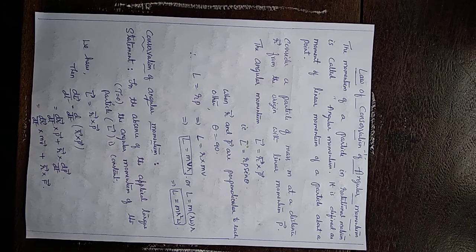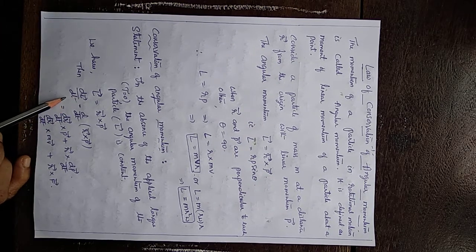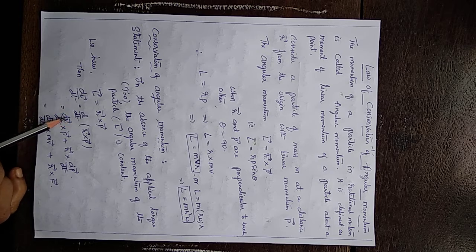To show that angular momentum is conserved in the absence of an applied torque, consider the definition of angular momentum, L vector equals r cross p. Now differentiate both sides, that is dL vector by dt, which is d by dt of r vector cross p vector.